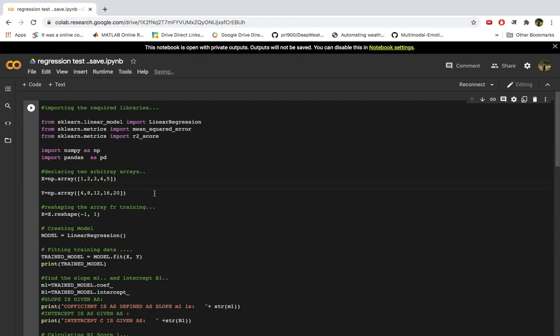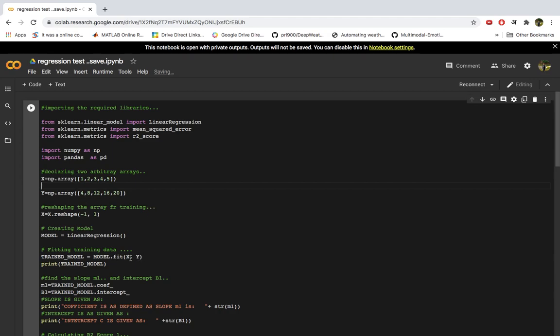But how will the machine do this? So what we'll do is take this, reshape it first, right? And we'll take one model. The model will be linear regression, which we import from the sklearn library, right? So we have got this model here. Now model dot fit x and y. We'll apply these vectors here.